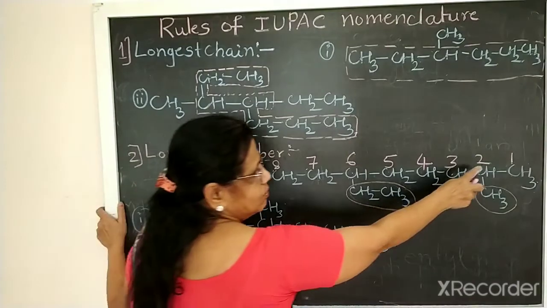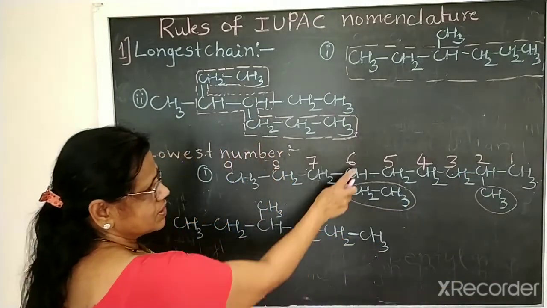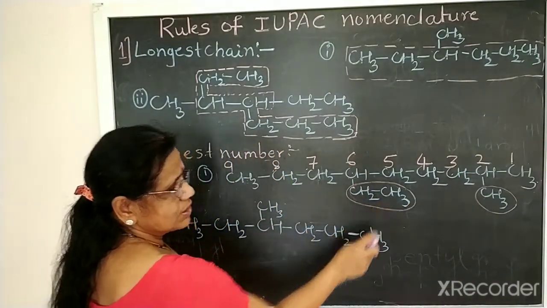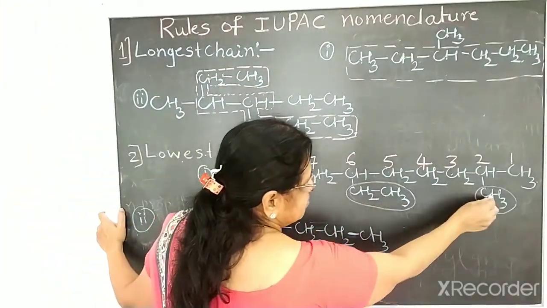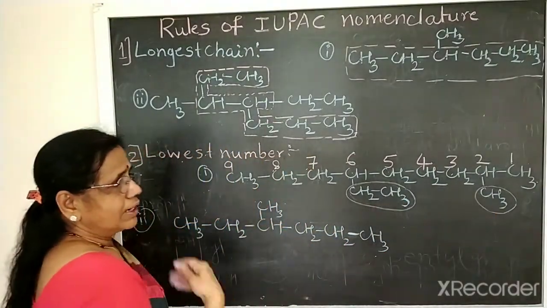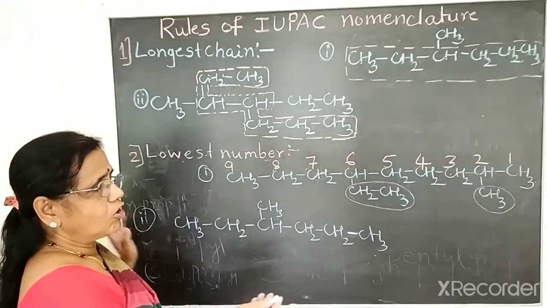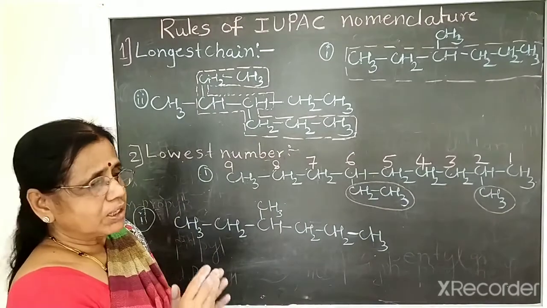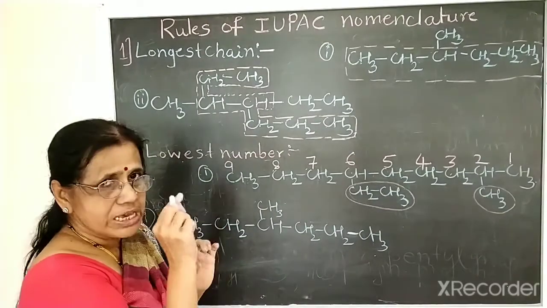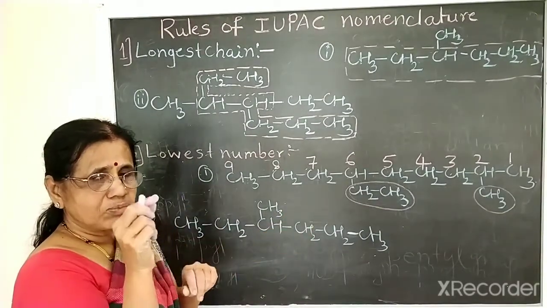So the second carbon contains the methyl group, and the sixth contains CH2, CH3, which means an ethyl group. So ethyl and methyl. While writing the name, how many substituent groups are there? Ethyl and methyl. But ethyl starts from E, methyl starts from M.